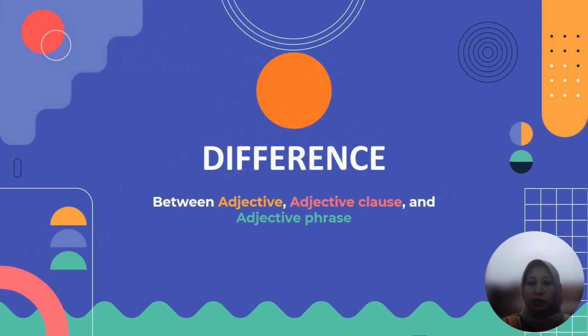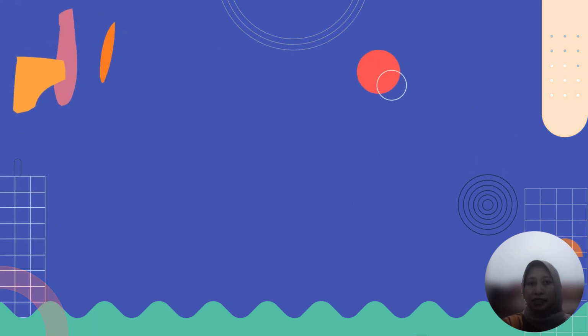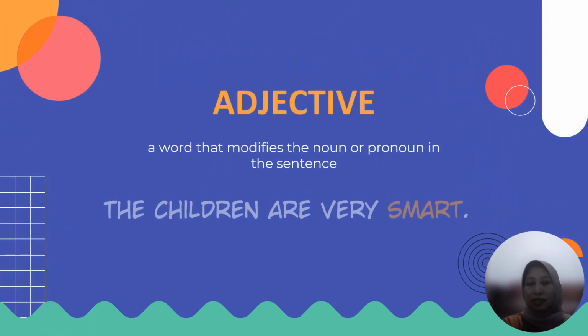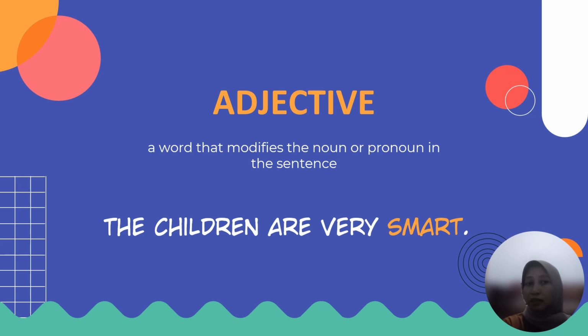Okay, we are going to discuss the difference between an adjective clause and an adjective phrase. What is an adjective? An adjective is a word that modifies a noun or pronoun in the sentence. For example, in the sentence, the children are very smart, smart here is an adjective.